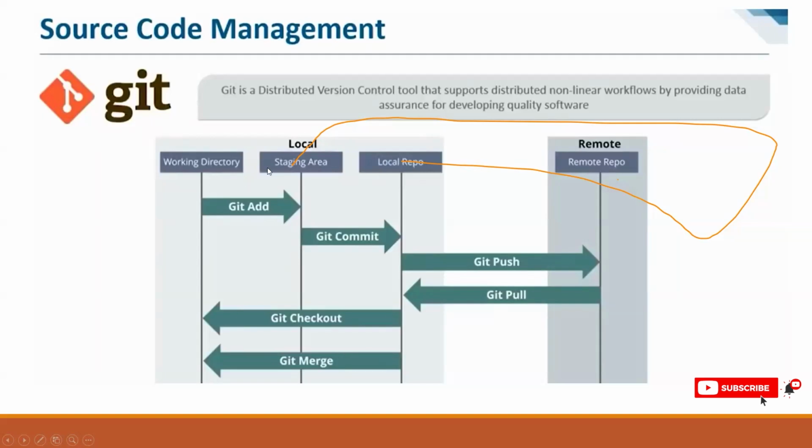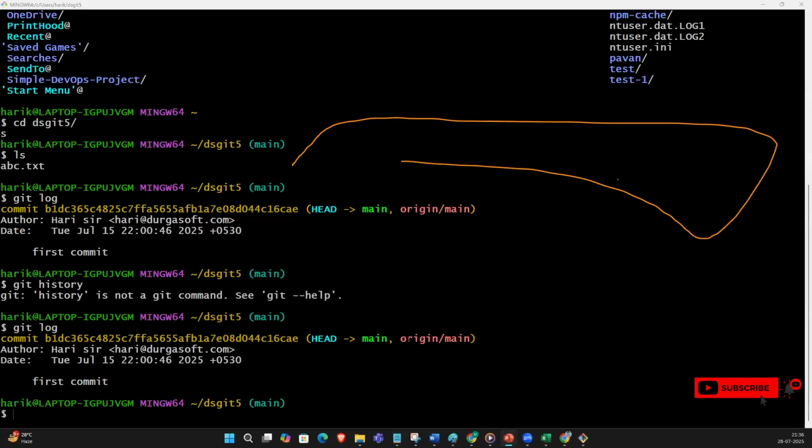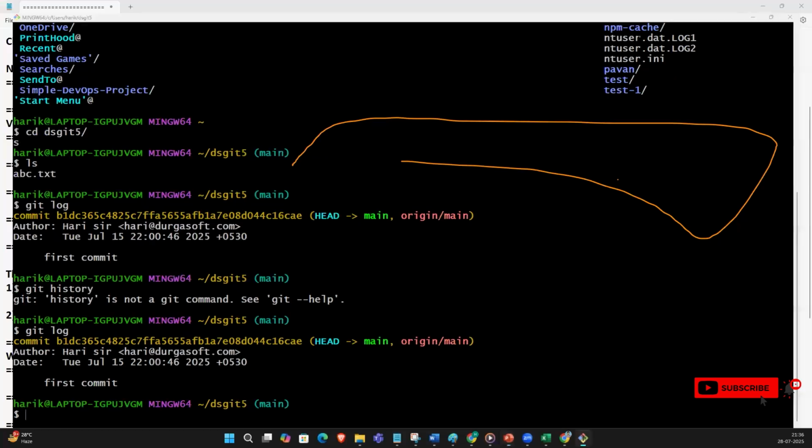So for this purpose, the entire workflow: working directory, staging area, local repository, git add, git commit, git checkout, git merge. All these actions are done through local Git. Between the local repository and the remote repository, we can use the git push and git pull commands. Guys, now you understood what Git is.